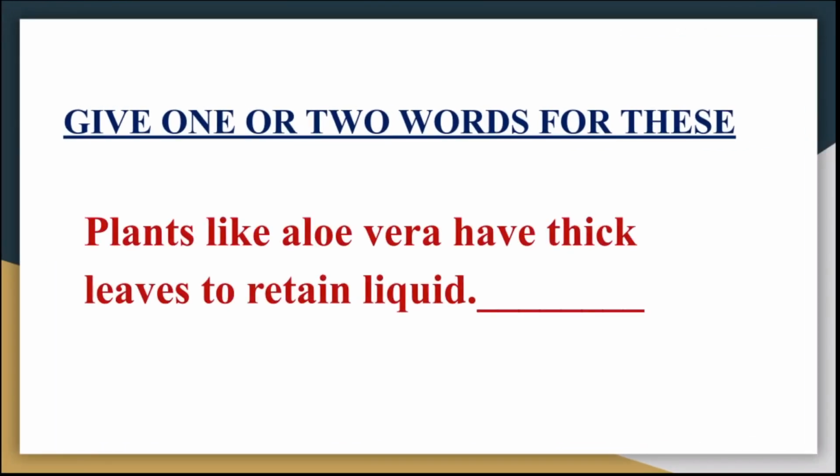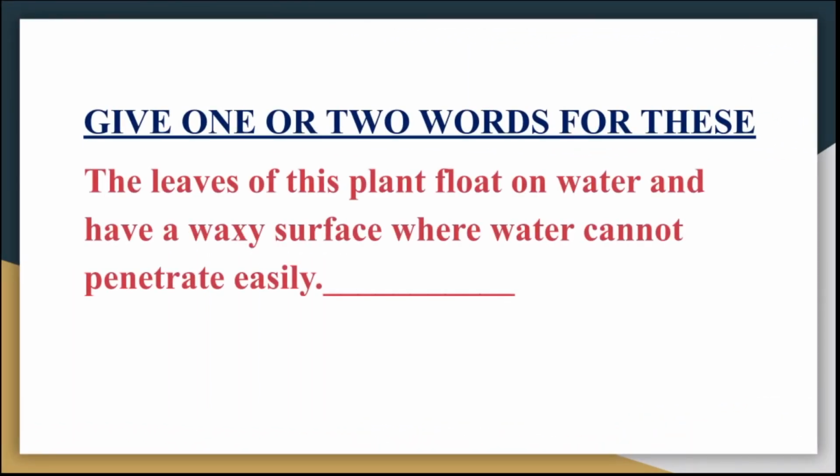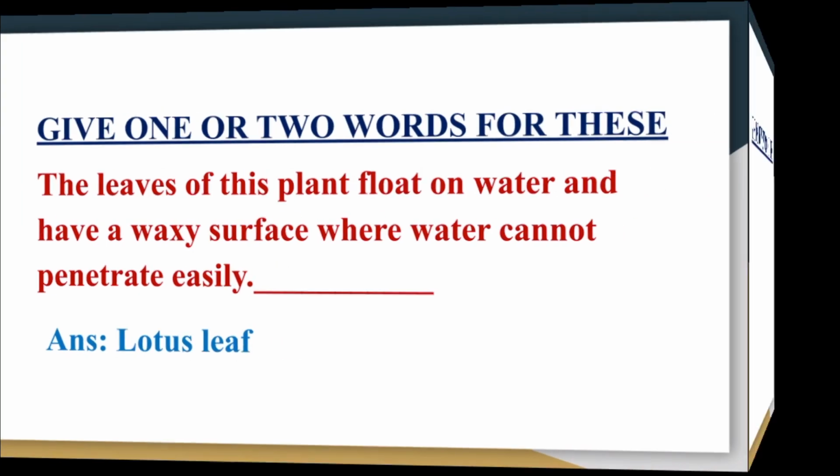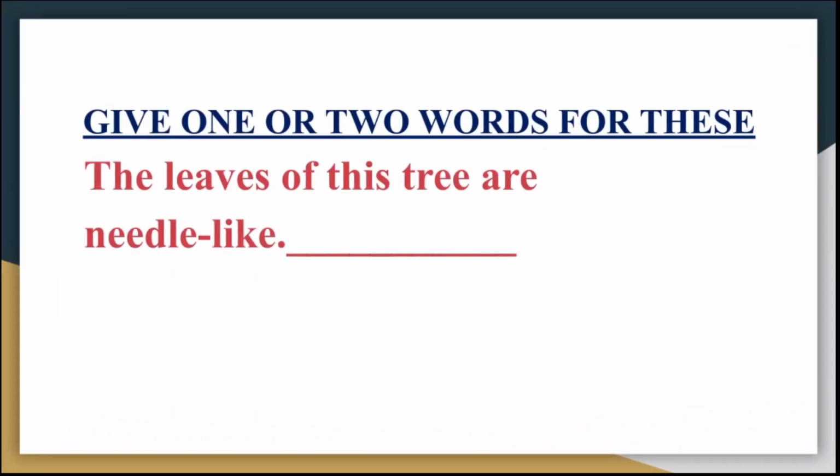Plants like aloe vera have thick leaves to retain liquid. That is called leaf modification. Next, the leaves of this plant float on water and have a waxy surface where water cannot penetrate easily. They are called, answer is, lotus leaf. Next question is, the leaves of this tree are needle-like. Answer, fir tree.